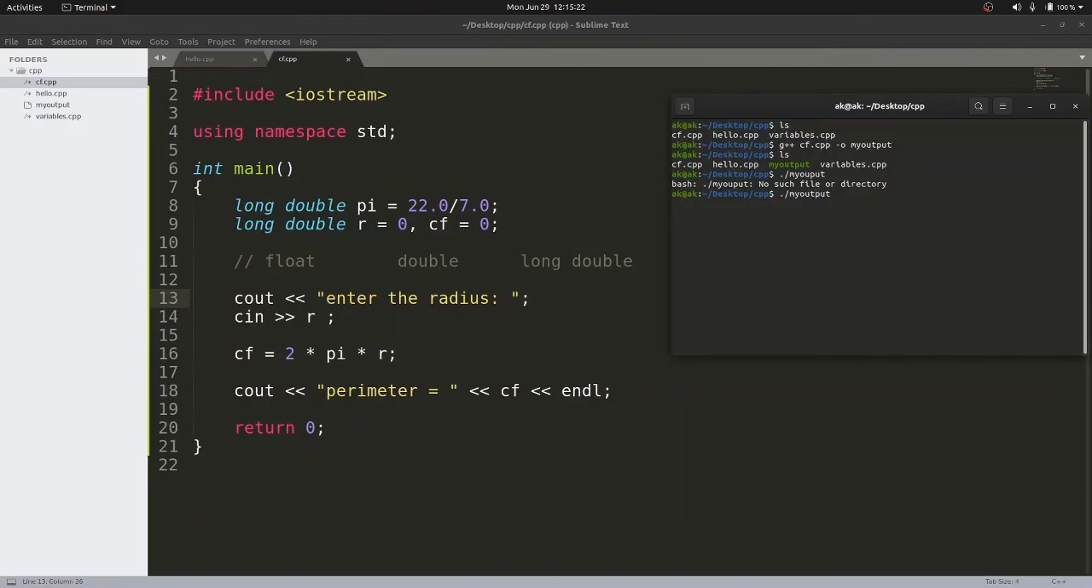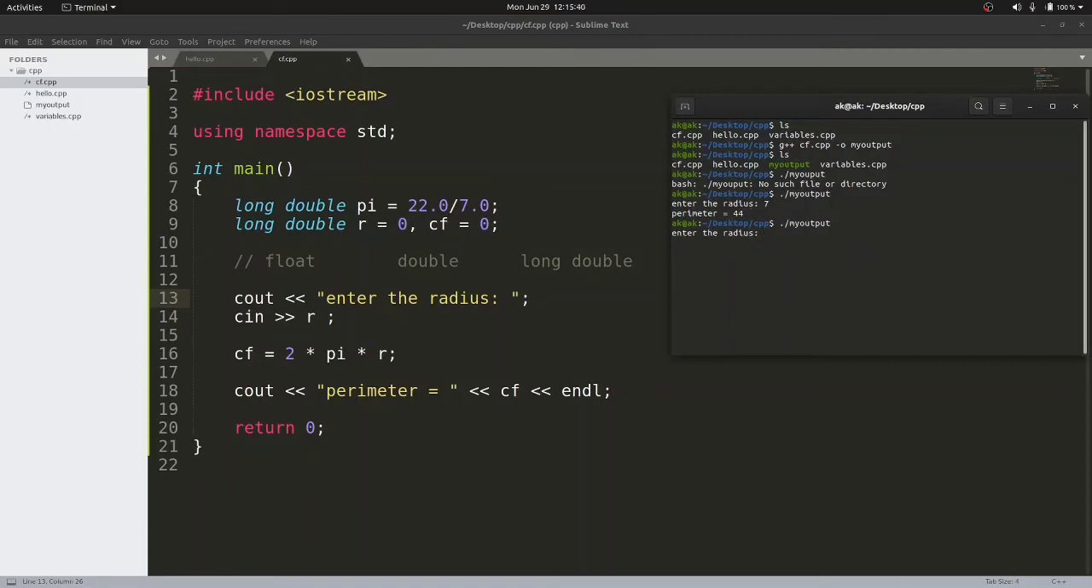So if I write ./myoutput and hit enter, it is asking the radius. Now if I enter radius 7, what should be the answer? 2 pi r, 2 into 22 by 7 into 7. So 7 and 7 cancel out, the answer should be 44. Let's hit enter, so we get 44 as the answer.